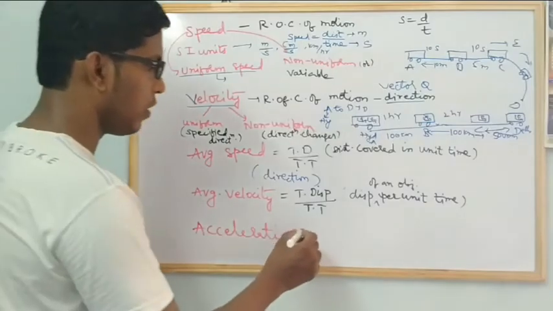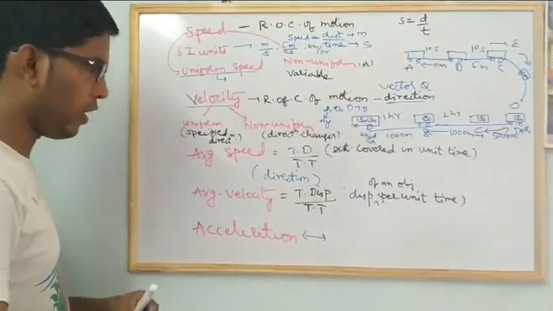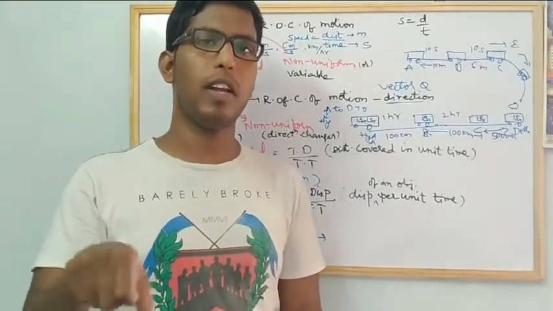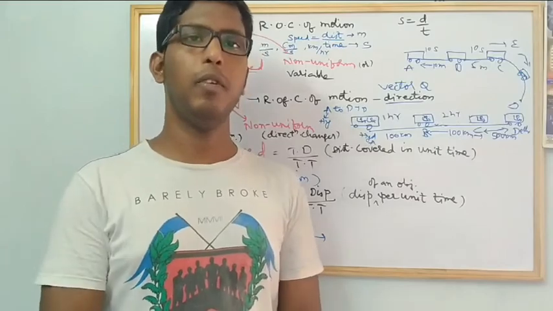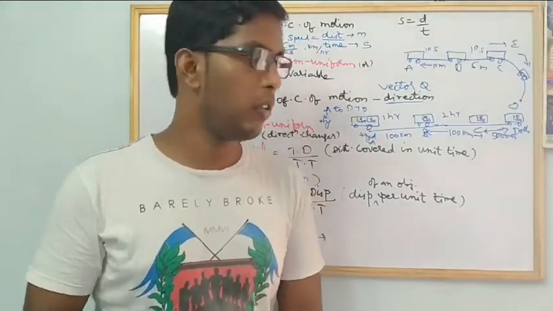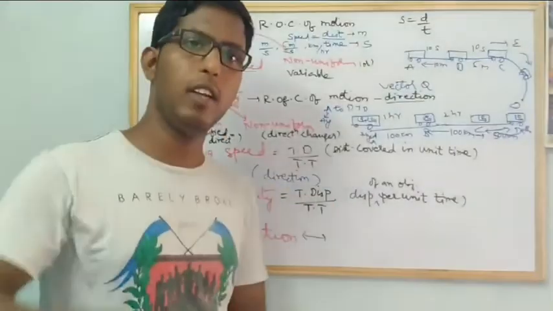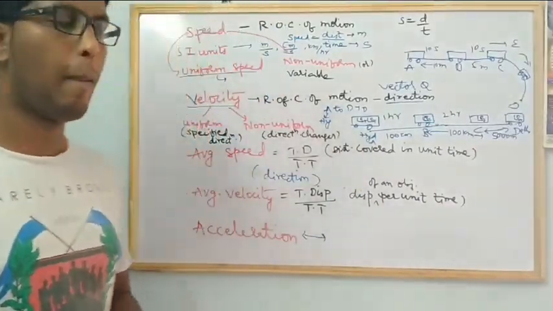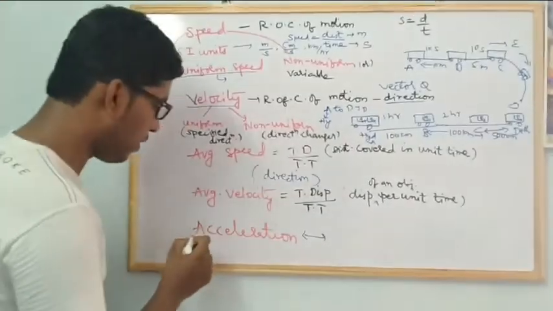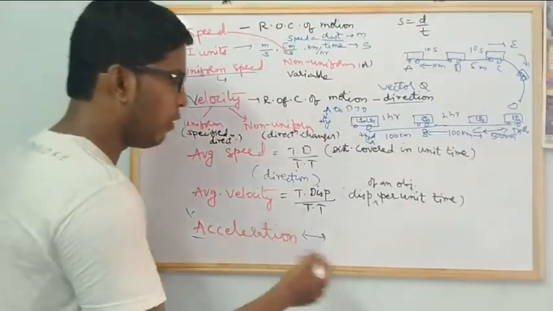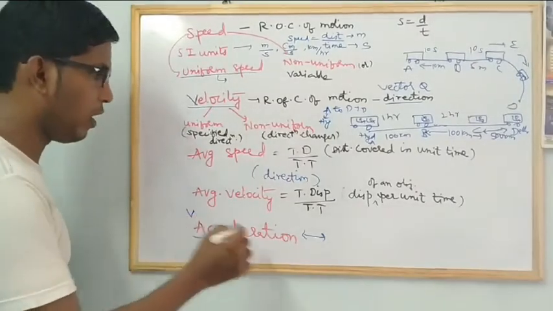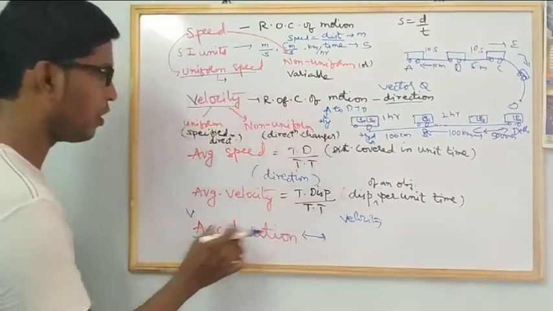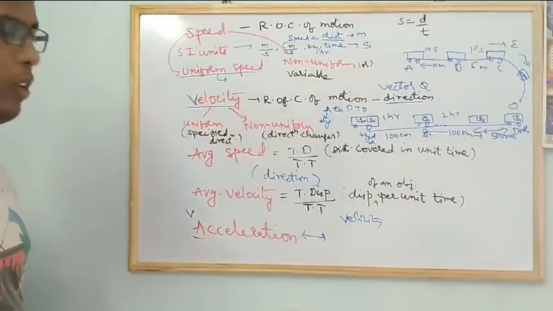Now coming to acceleration. You know that in bikes or in vehicles we have an accelerator. For bikes we use the right hand to accelerate, and for cars and buses we use our leg to accelerate. When you raise it, what happens? The speed increases. Yes or no? Speed changes. But acceleration is a vector quantity, so I will not say speed, I will say velocity. Yes or no? Okay, fine.